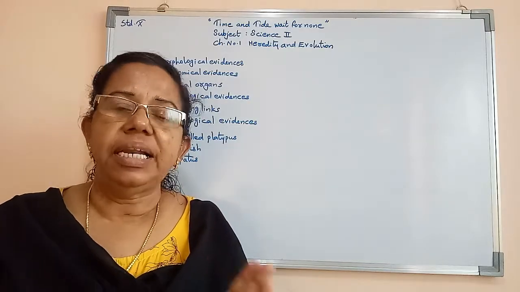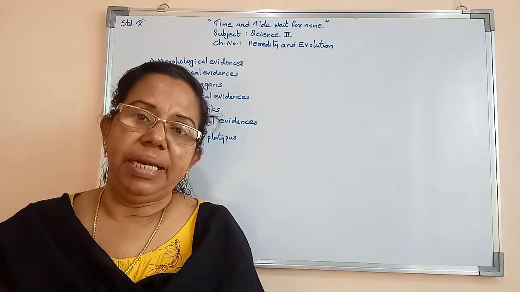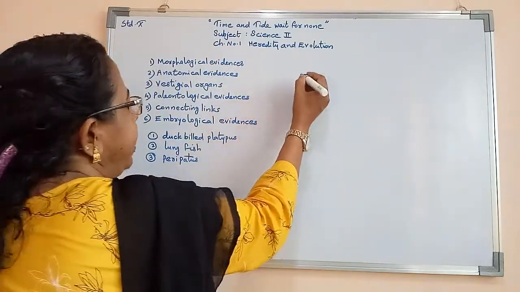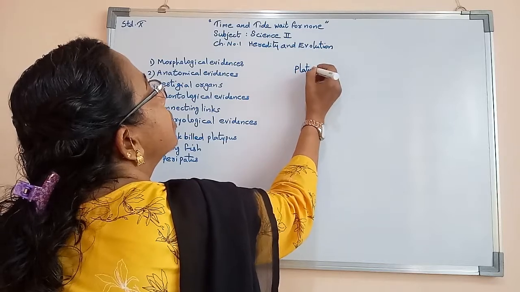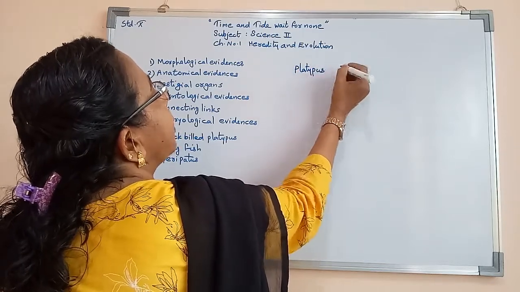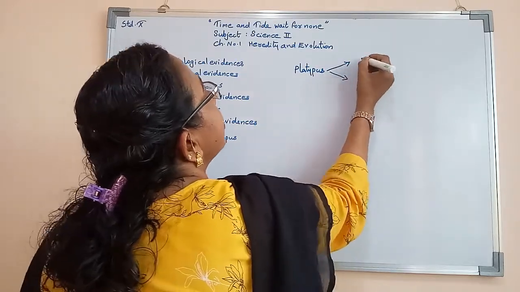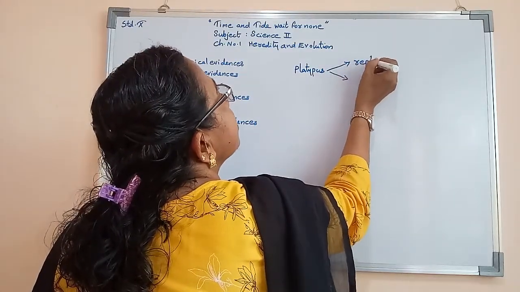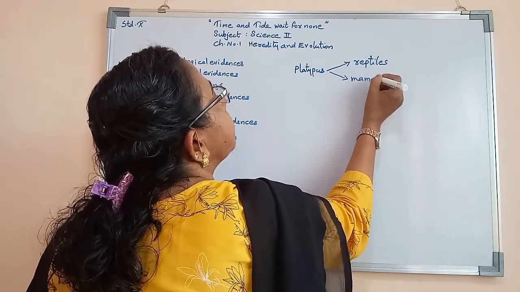Platypus has a relationship between reptiles as well as mammals.